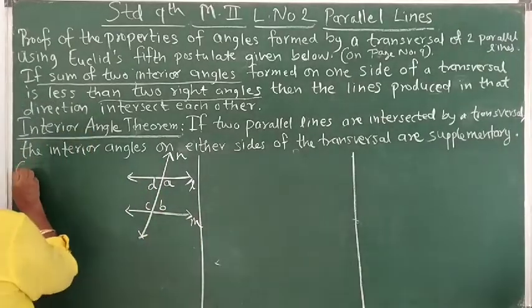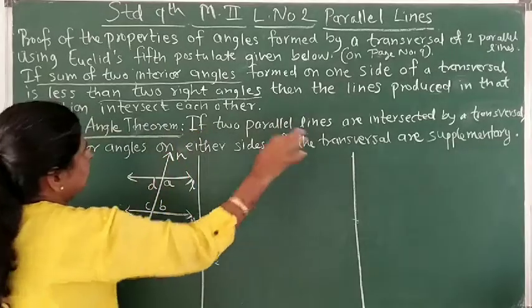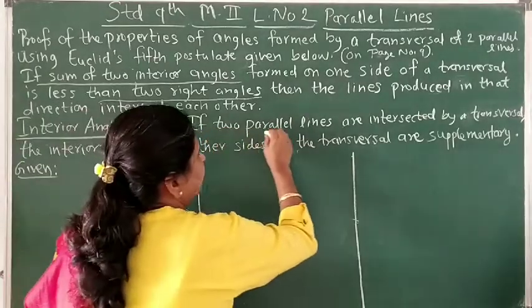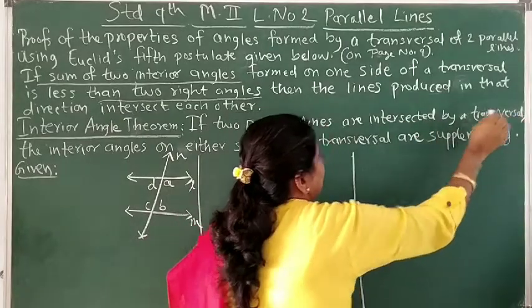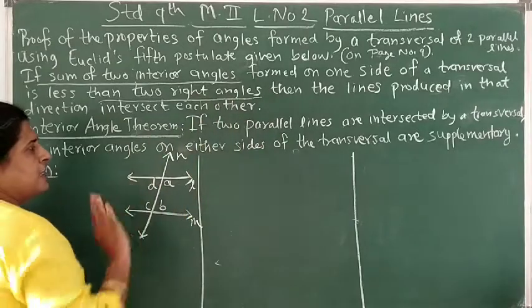So what will be our given? Given is from the "if" till the "then". So if two parallel lines are intersected by a transversal, that is the antecedent part.